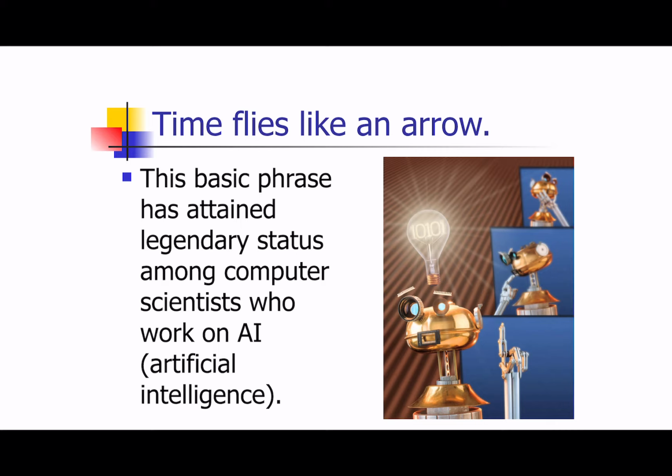I picked up this anecdote from my exegesis professor, and I think he picked it up from scientists who work in AI. And the point of the anecdote is that this phrase, "time flies like an arrow," the meaning of the sentence can change depending on the various ways that we can interpret each word in the sentence. Time flies like an arrow. It's kind of a funny story, but it also kind of proves the point. Depending on how you interpret each of these words, it can really shift the meaning of the sentence.